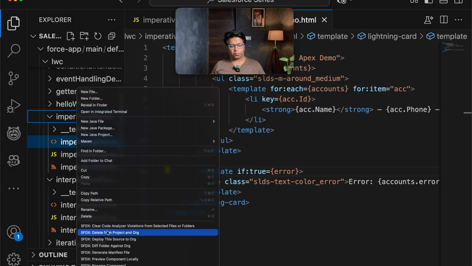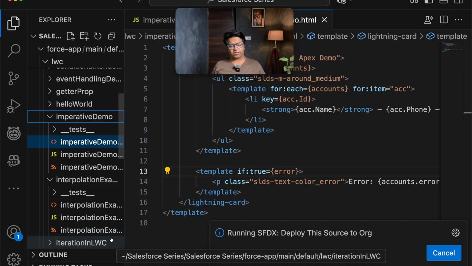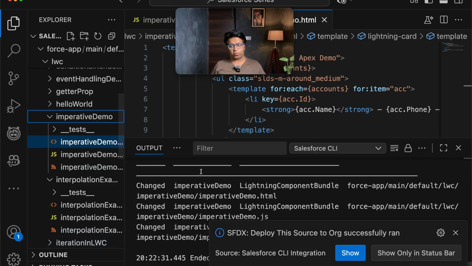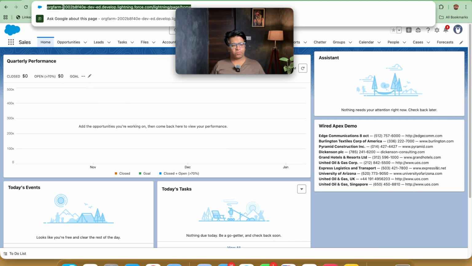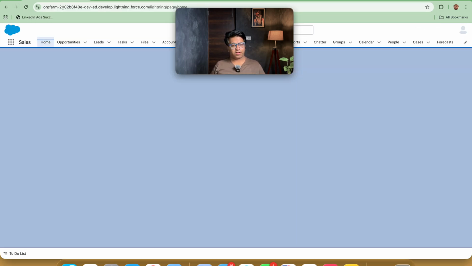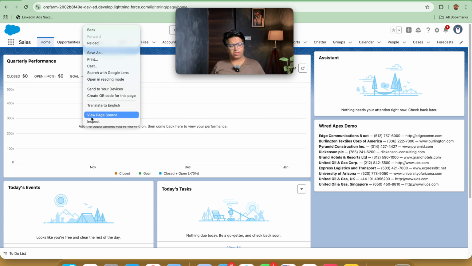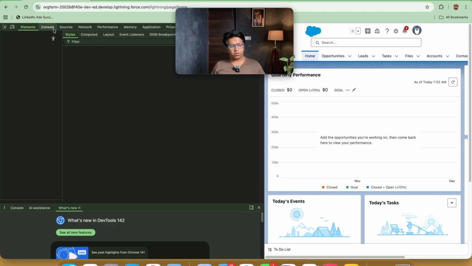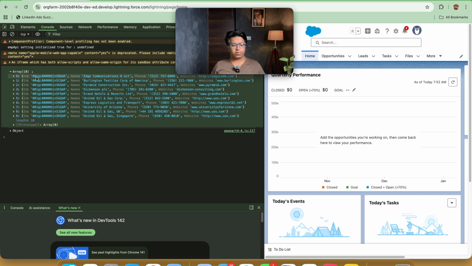So now let's deploy our code here and let's check if we are on the same page. So let's deploy our code. Yes, our code has been deployed. So let's go on to our HTML part here. As soon as we go on the HTML part, let's refresh this. So you will be seeing here the data is coming as is. Also, we are able to see data in our console.log. If you look here in the console, you are getting an array of 10 objects where you are getting all the data here. So this is how wire works.